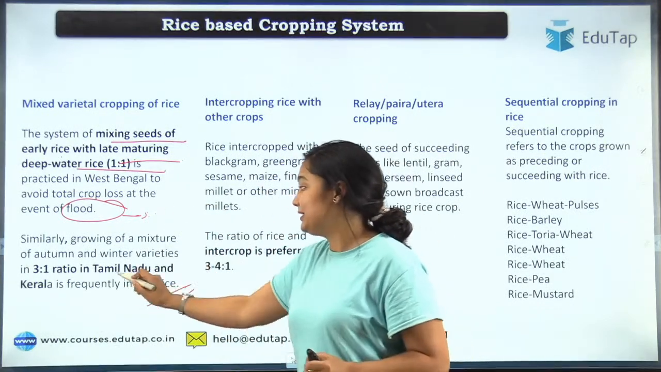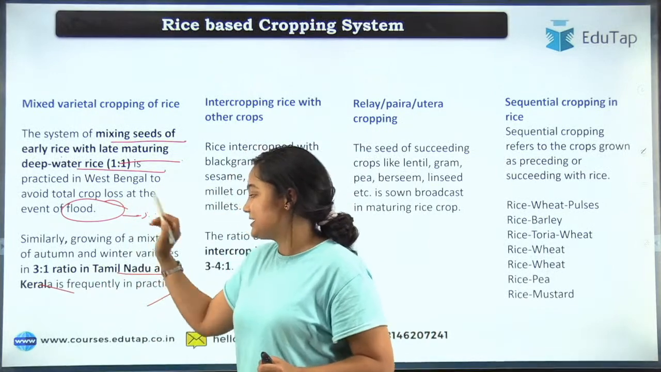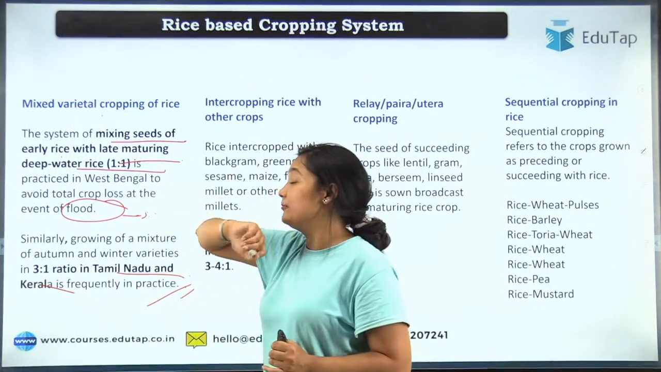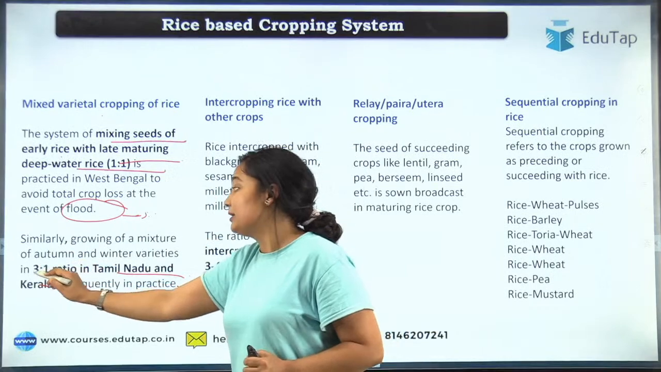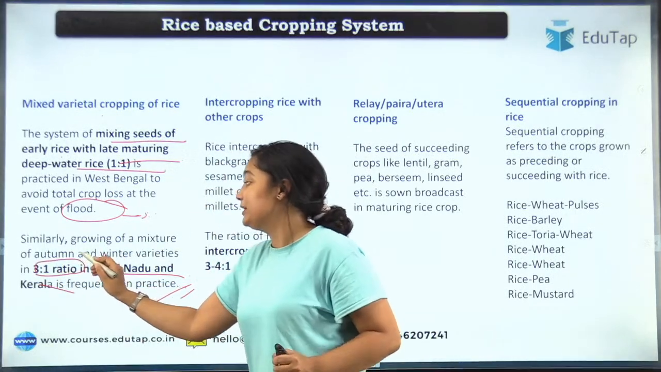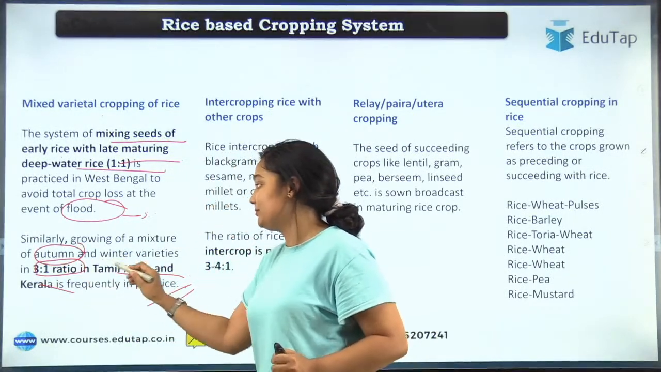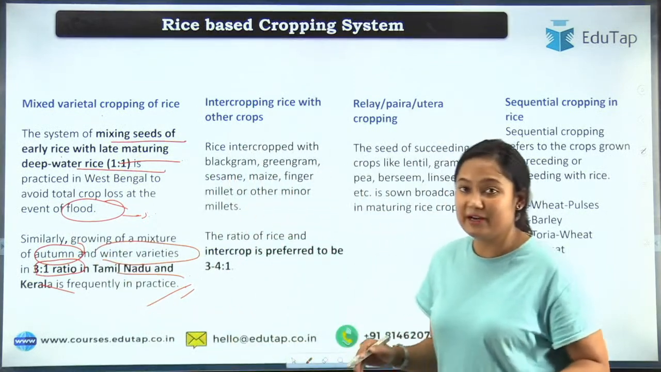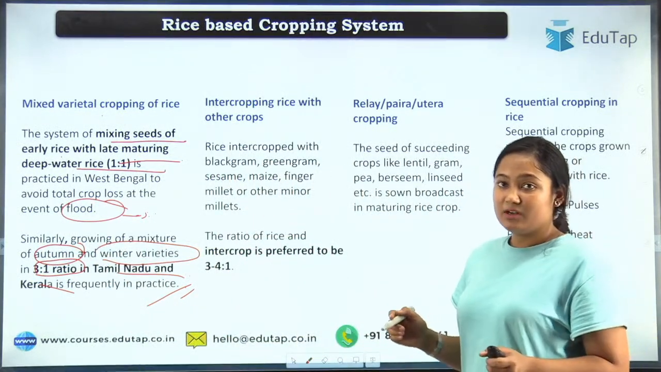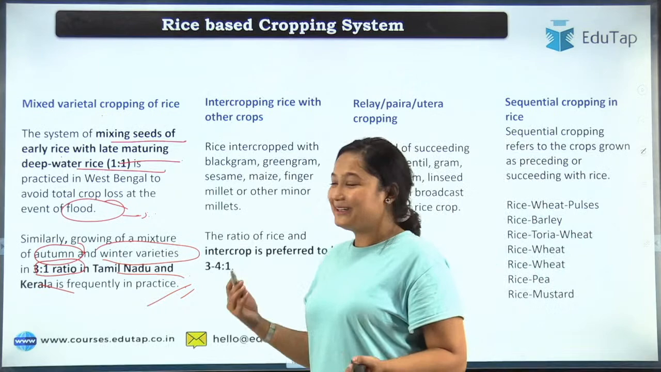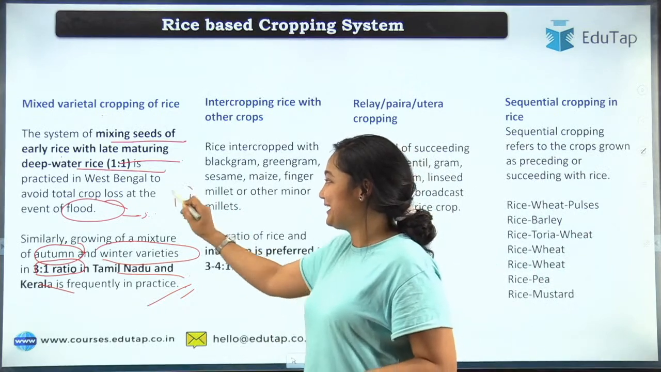Now in Tamil Nadu and Kerala, the same thing is done. It means different varieties of rice are grown in the ratio 3:1, where the autumn and the winter varieties are grown together. Okay. Sunny, it is 1:1. What can I tell you?